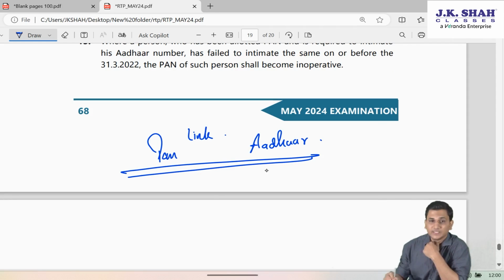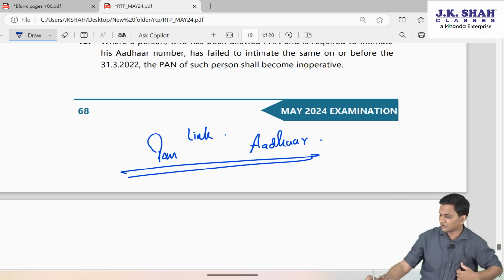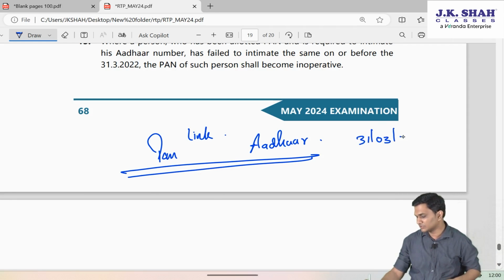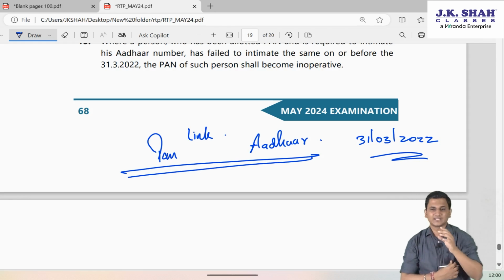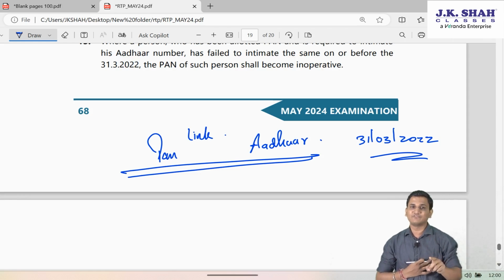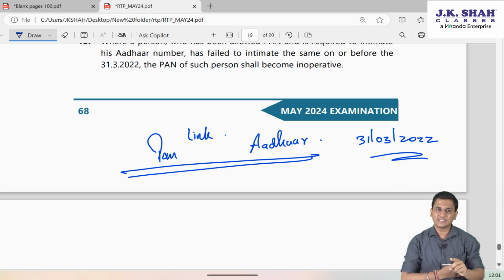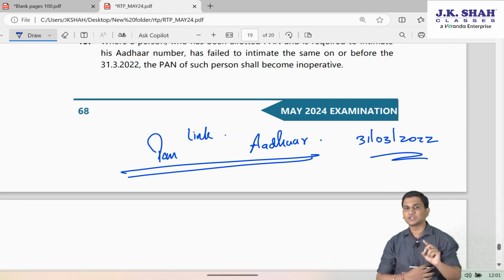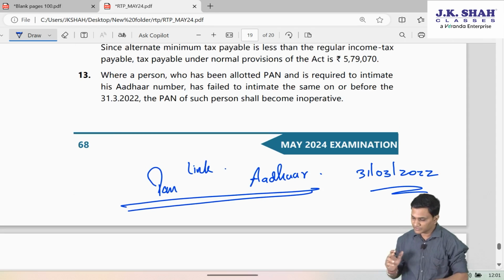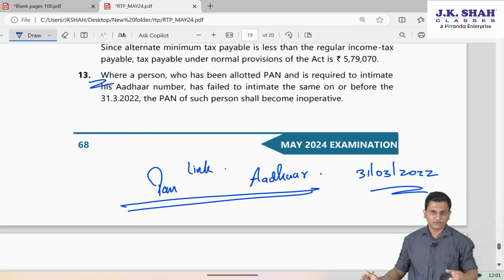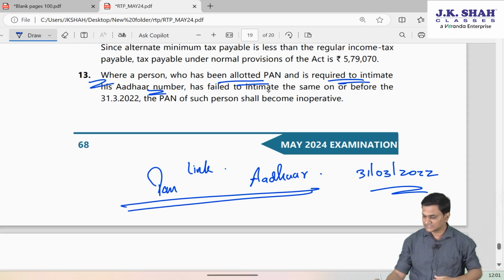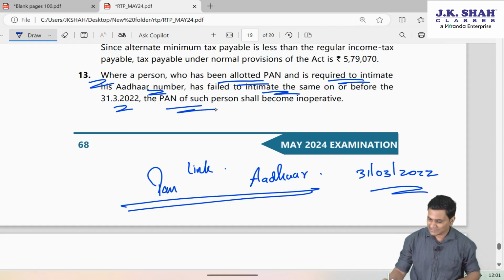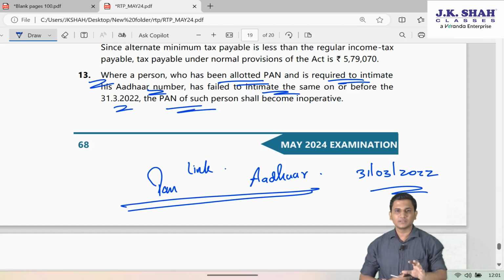And for this linking, government had given a deadline of 31st March 2022, which was anyways extended, but that extension was subject to payment of late fee. But for free linking, the time limit ended on 31st March 22. So first you will have to mention that fact only, where a person who has been allotted PAN and is required to intimate his Aadhaar number has failed to intimate the same on or before 31st March 22. Ideally, the PAN of that person would become inoperative.